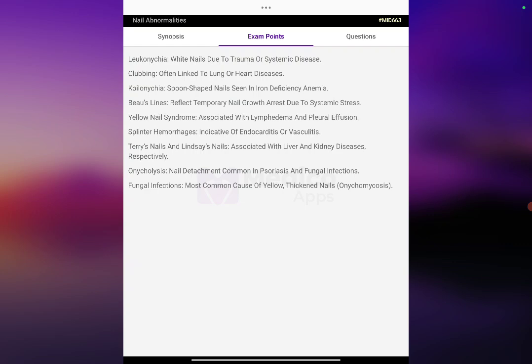Splinter hemorrhage is indicative of endocarditis or vasculitis. Terry's nails and Lindsay's nails are associated with liver and kidney disease respectively. Onycholysis, nail detachment, is common in psoriasis and fungal infection. Fungal infection: the most common cause of yellow thickened nails is onychomycosis.